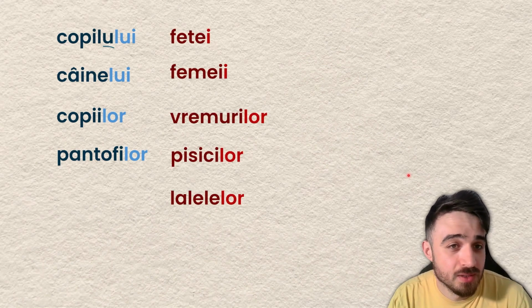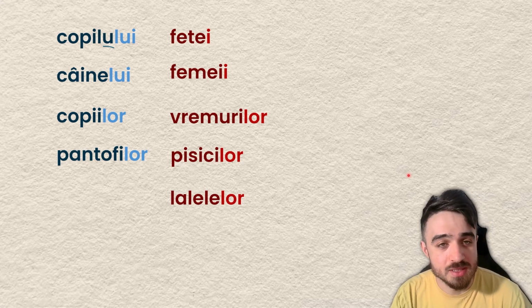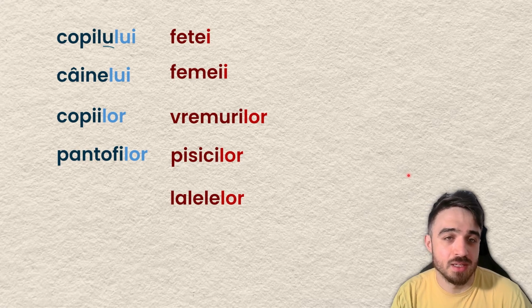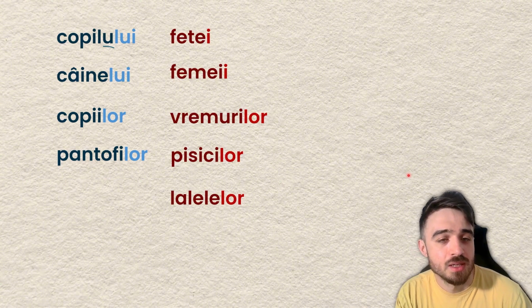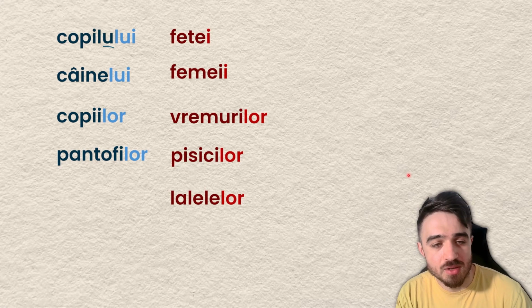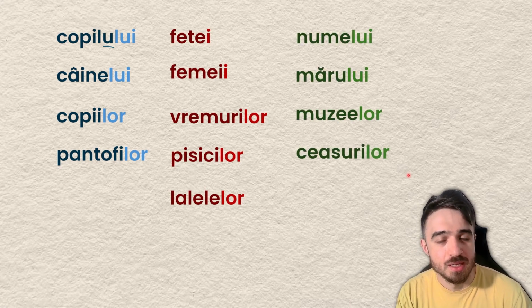So feminine, fetei, which we're going to talk about properly next time. Femei, again, we're going to talk about this kind of exception next time. Vremurilor, pisicilor. So in the first part you have singular, of the girl to the girl, of the woman to the woman. And then to the times, or of the times, of the cats, or to the cats, of the tulips to the tulips.